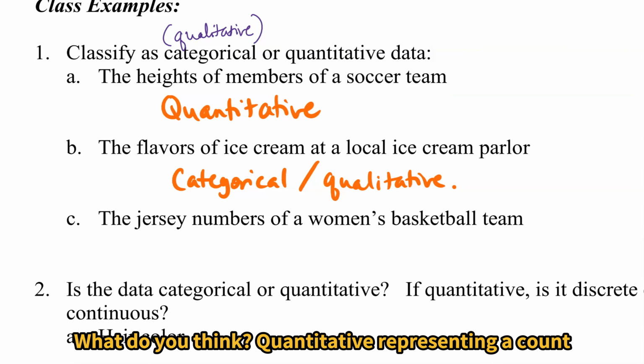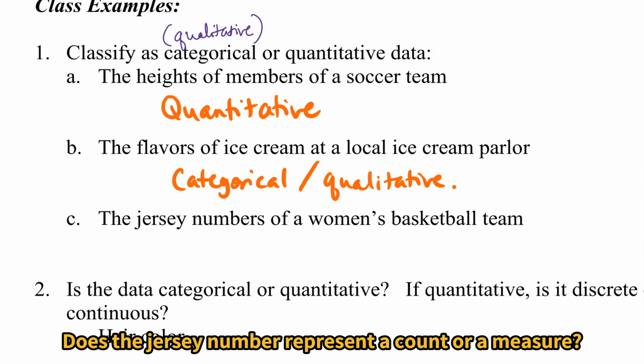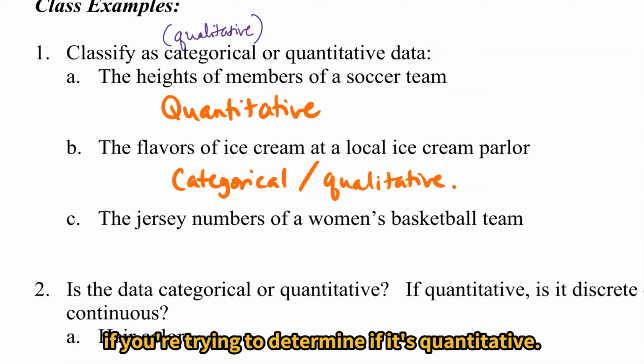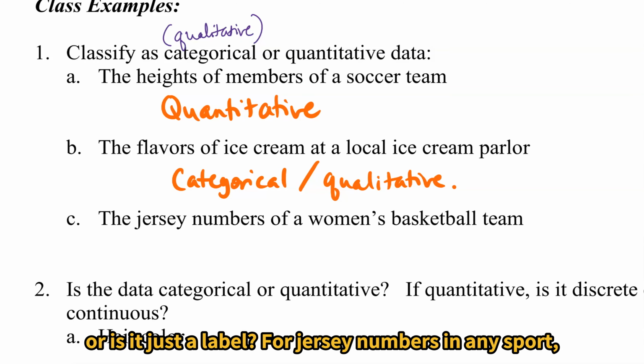The jersey numbers of a women's basketball team. What do you think? Quantitative representing a count or a measure, or categorical, being able to put them into groups? Does the jersey number represent a count or a measure? That's the question you have to ask if you're trying to determine if it's quantitative. Does the number represent a count or a measure, or is it just a label?